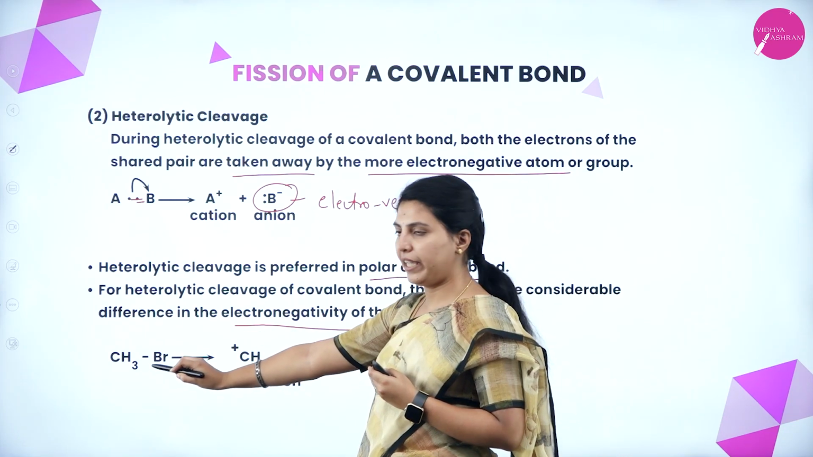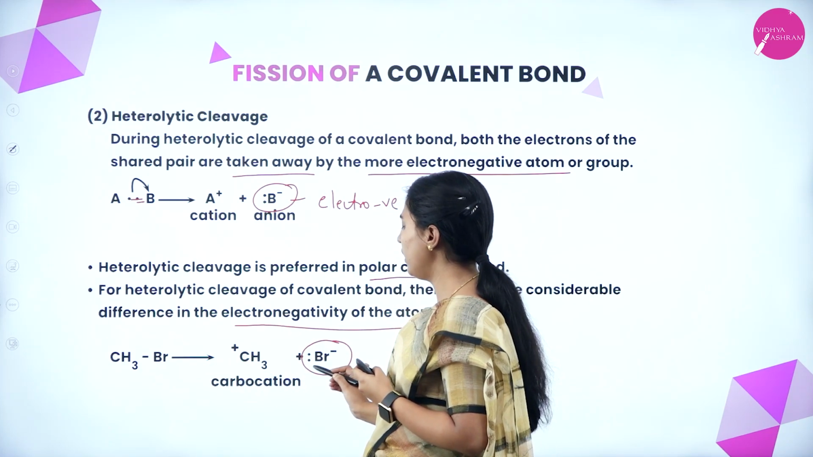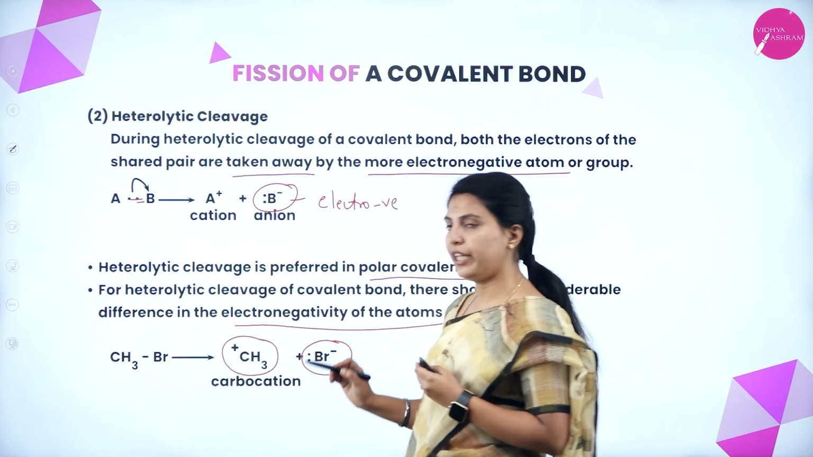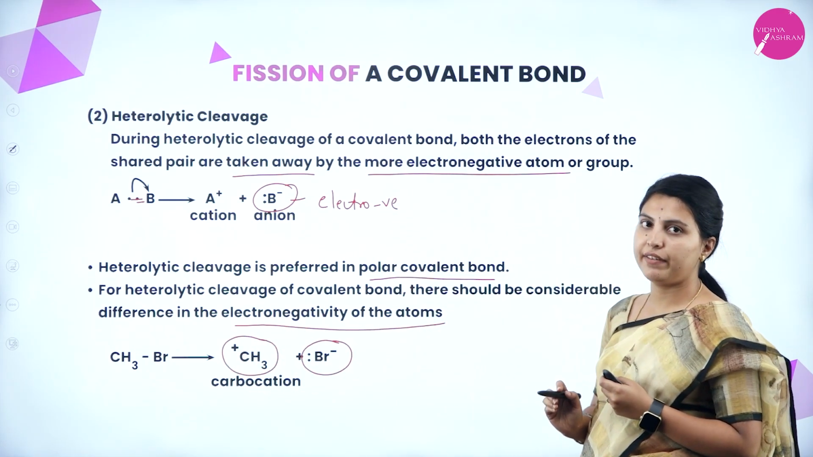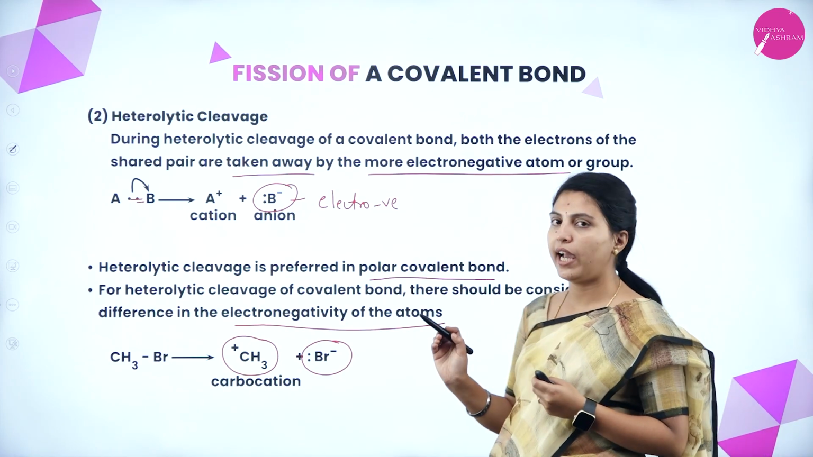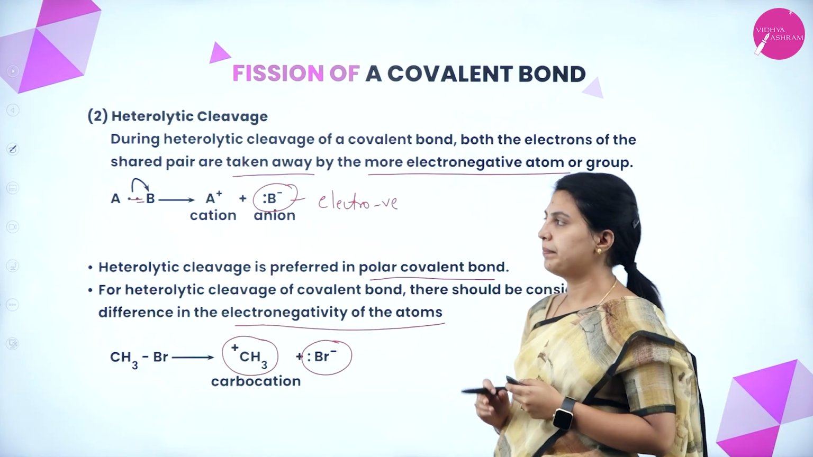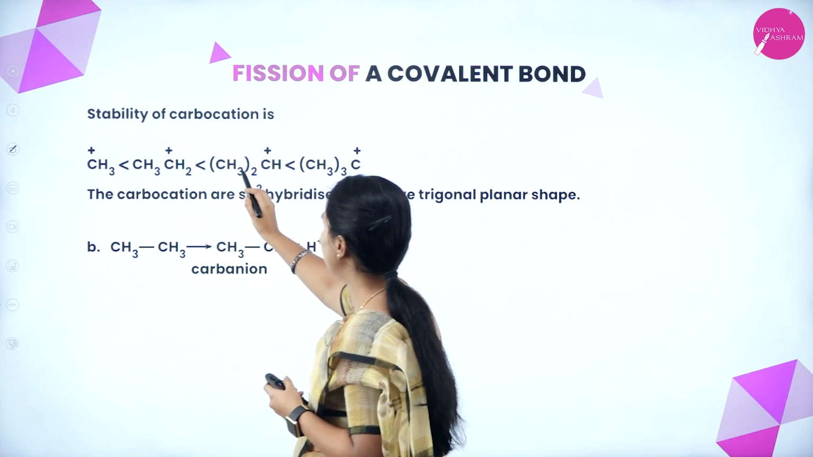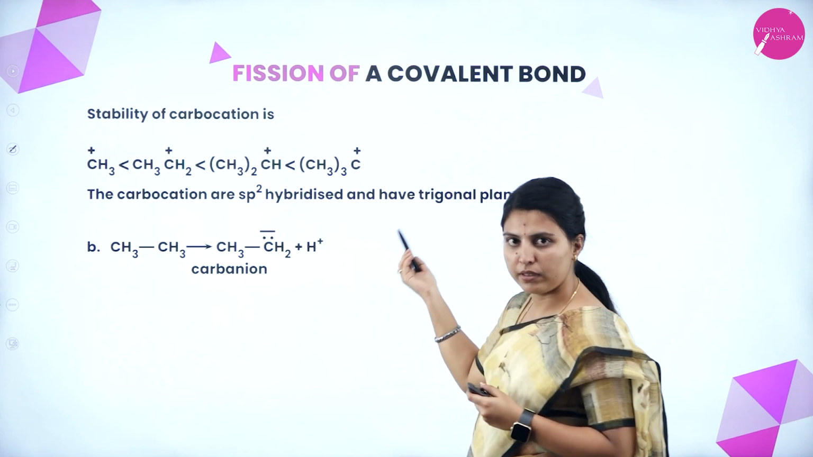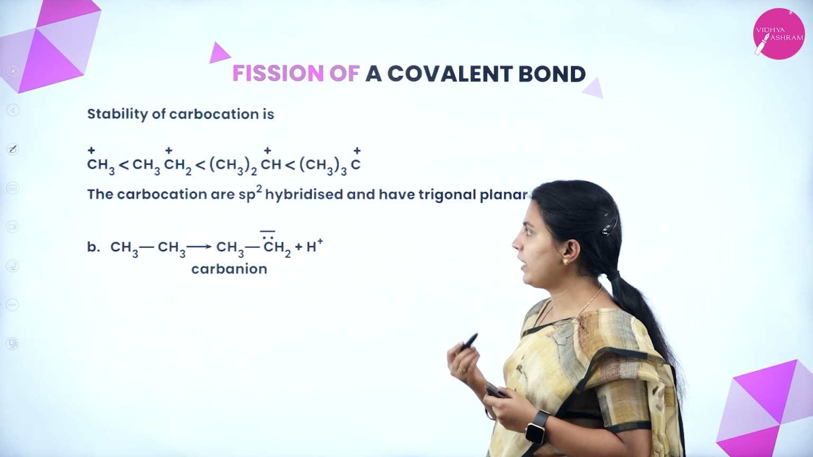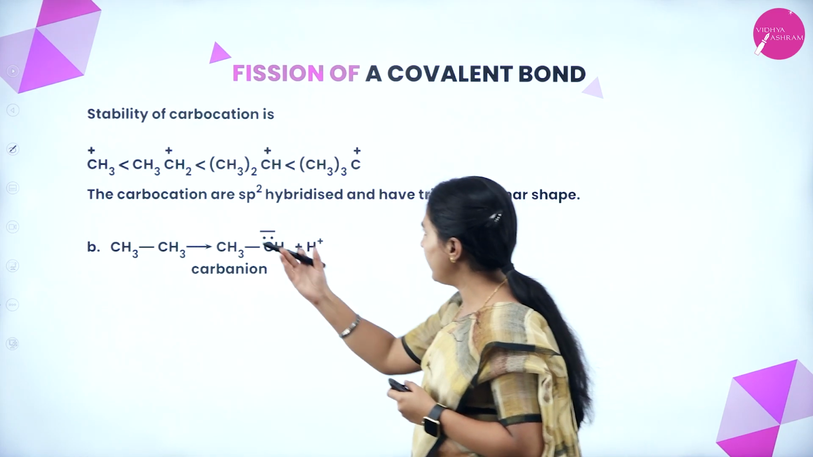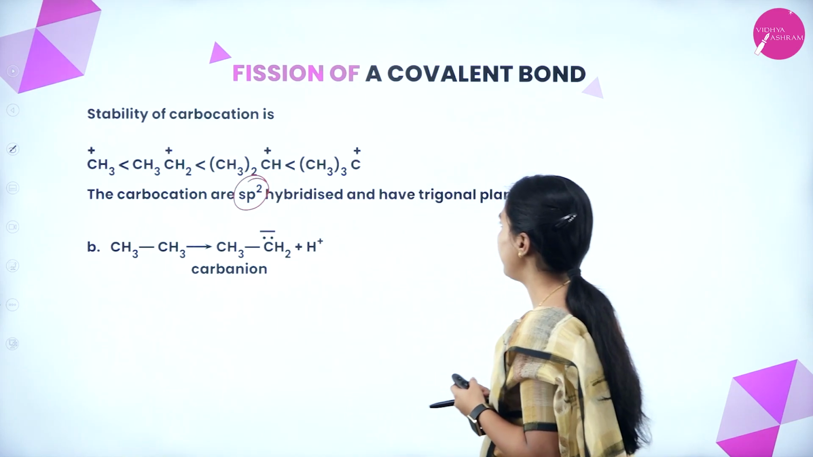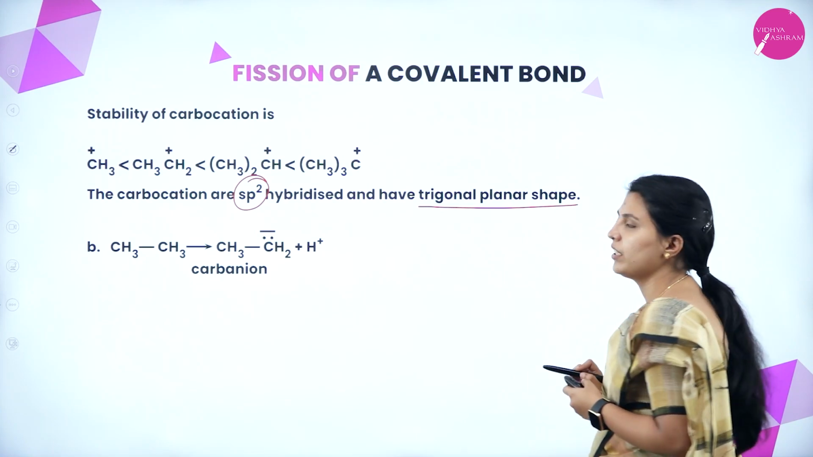That's why, after the breaking up of methyl bromide, the bromine has taken out the two electrons and here the carbocation will be formed. From the heterolytic cleavage, carbocation and carbanion formation will be seen. See the stability of this methyl carbocation, this is ethyl, this is propyl. All are primary, secondary, tertiary, and methyl carbocation will be in increasing order. The carbocations are always sp2 hybridized and have trigonal planar shape.